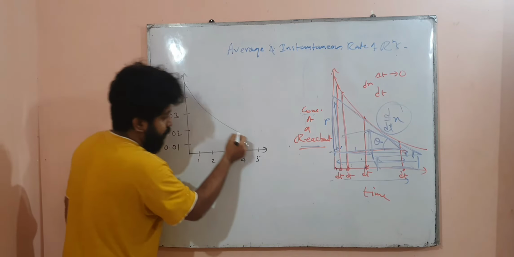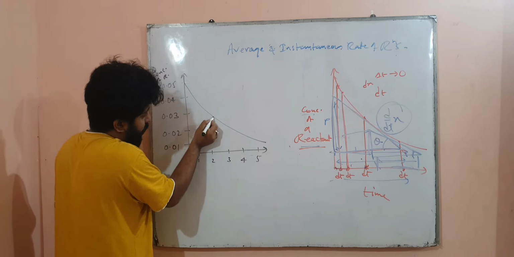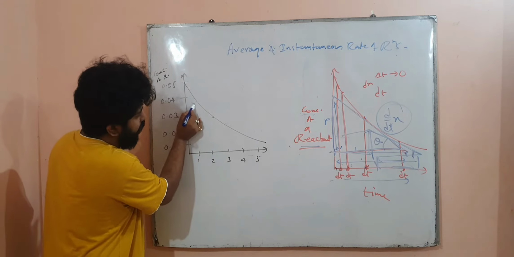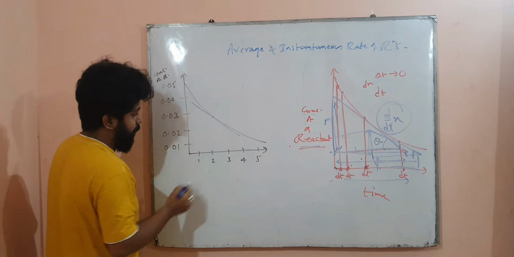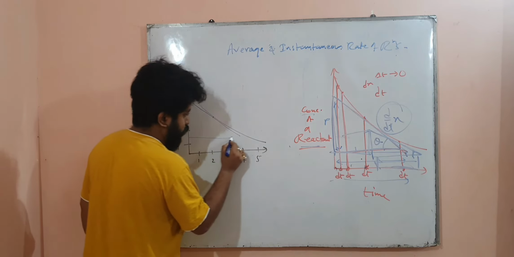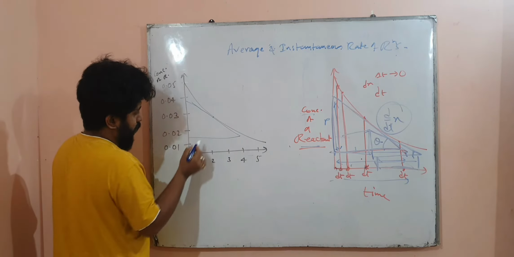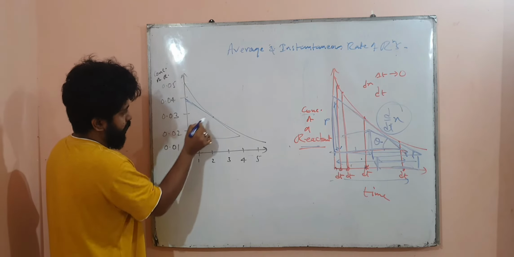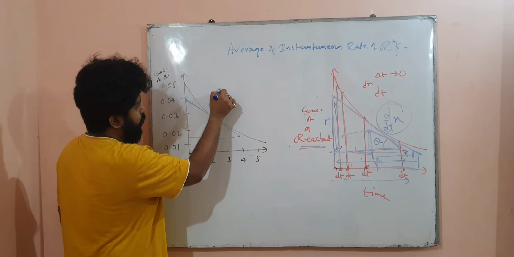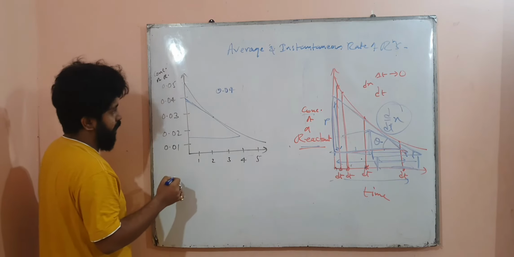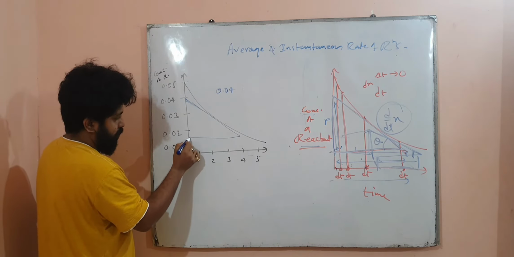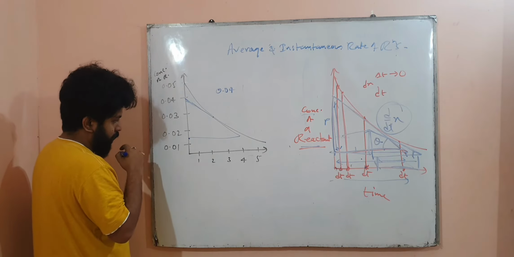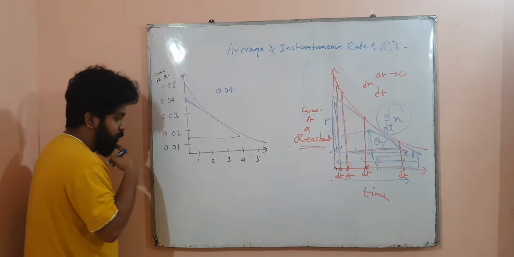And if you want to find out the instantaneous rate at this point, what you need to do is just draw a tangent and join it. So what is the change? Let us take it 0. So the change is 0.04. This is the initial, and let us consider the other to be 0.01.